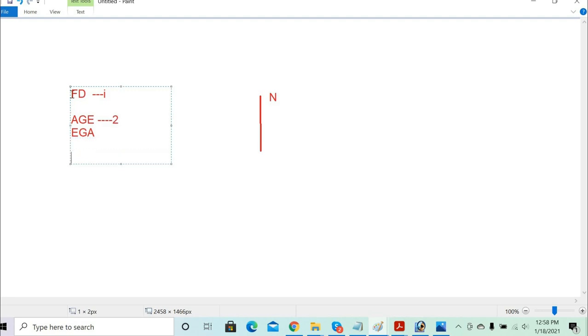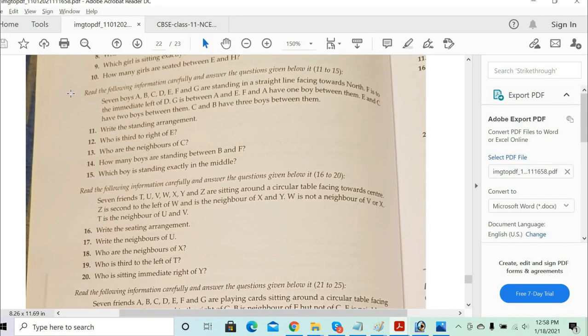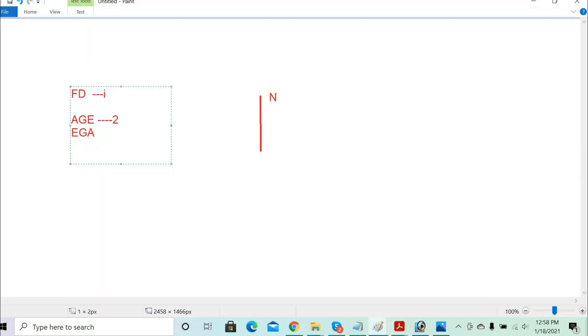Perfect. Next one, Tanisha. F and A have only one boy between them. So F, dash, A, and it can also be A, dash, F, right? Yes, both conditions are possible. So basically this becomes the third condition.